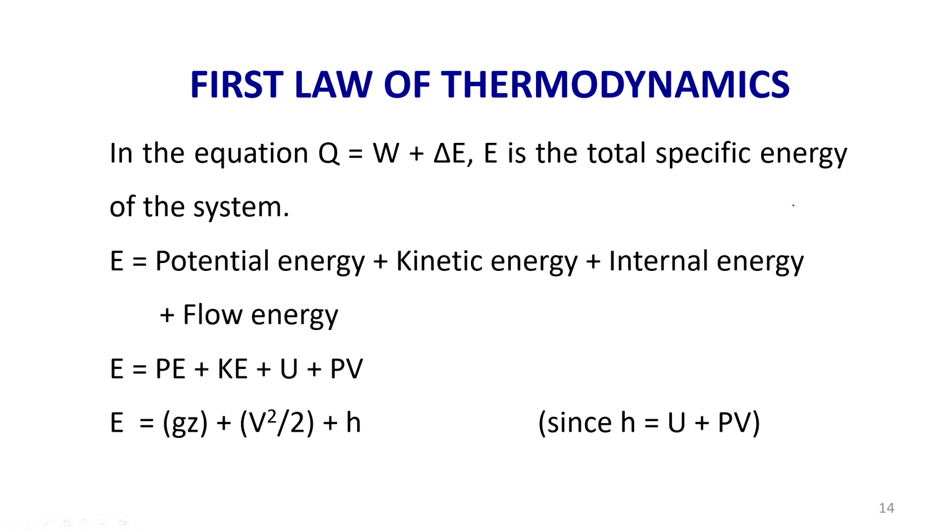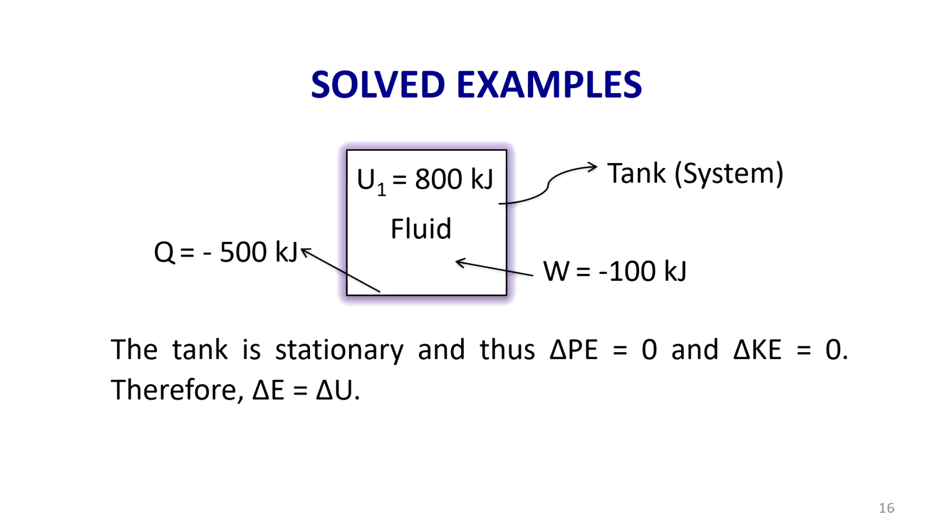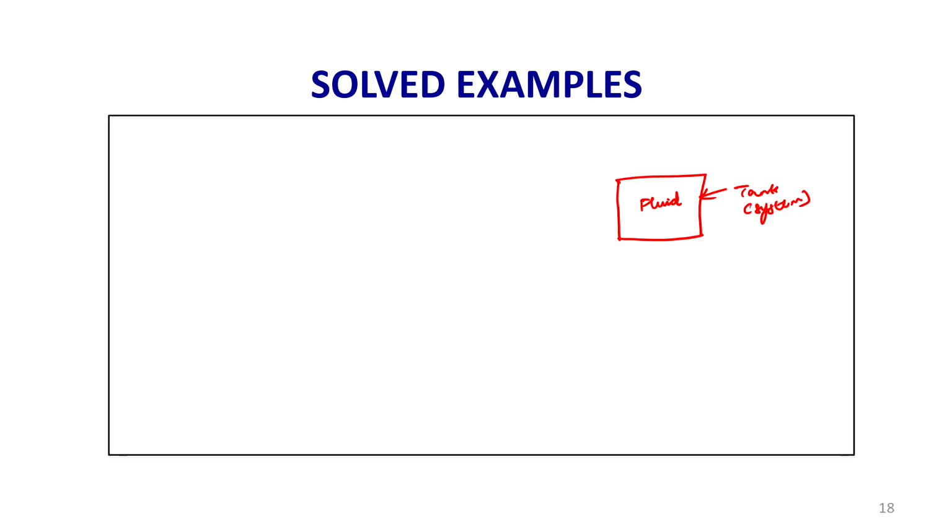Okay. So, let us write the given data. Initially, the internal energy of the fluid is 800 kilojoule. The initial internal energy is given as 800 kilojoule. So, that means U1 is equal to 800 kilojoule. Internal energy is represented by the letter U. We use H for enthalpy, S for entropy, V for specific volume, U we use for internal energy. So, U1 is equal to 800 kilojoule.